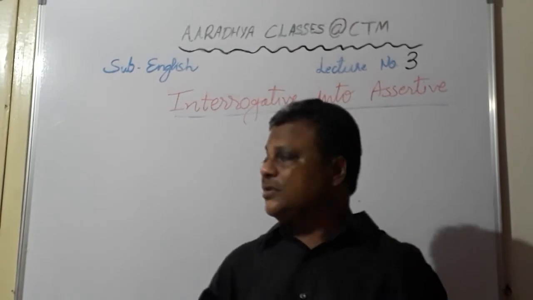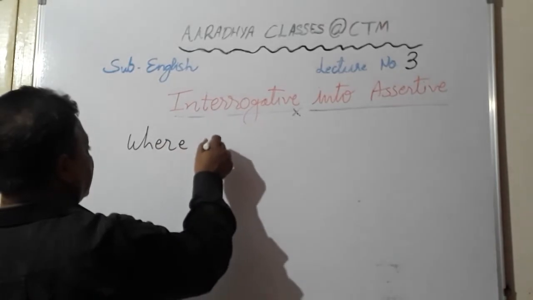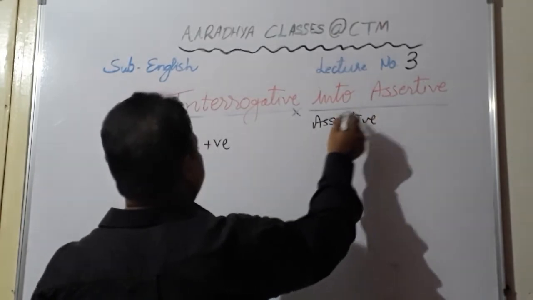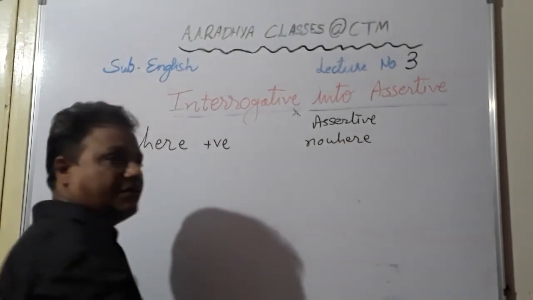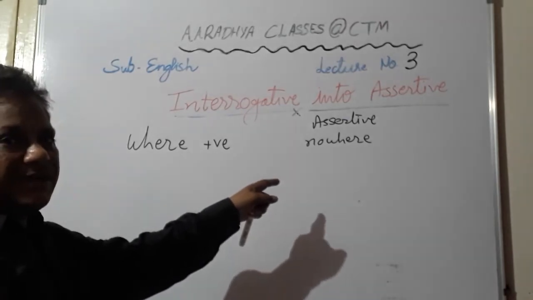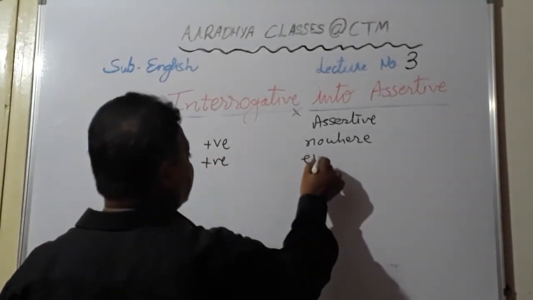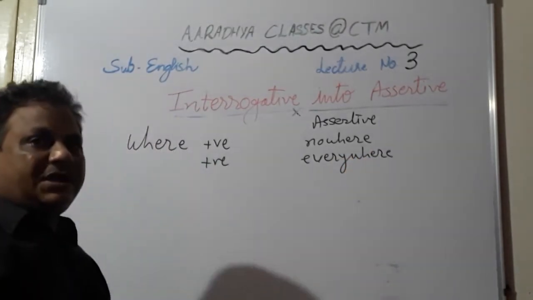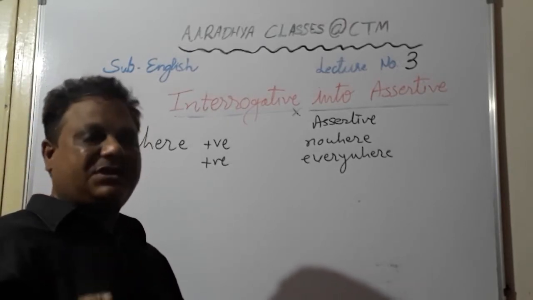So what is the basic rule over here? When a where sentence is positive, its assertive will have the word nowhere. This word will come, but remember, not in the beginning. Many of you are in the habit of writing it in the beginning. And if it is negative, we will use everywhere. And in doing so, again I repeat students, the tense must be maintained. Whatever auxiliary is given, the same auxiliary you are supposed to use.